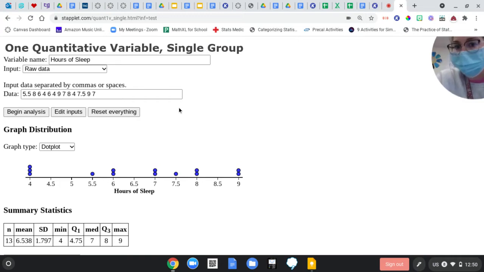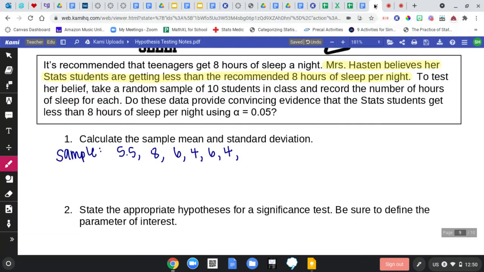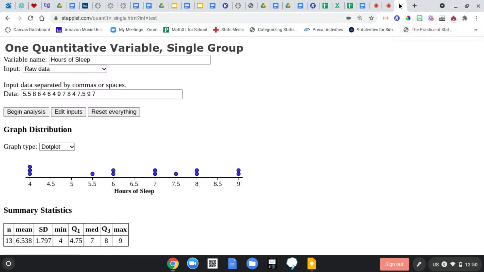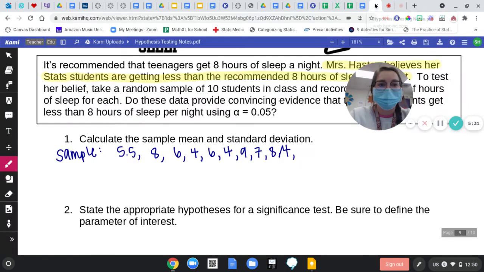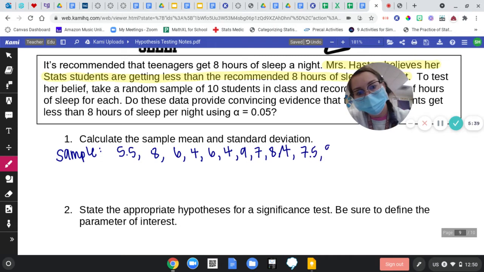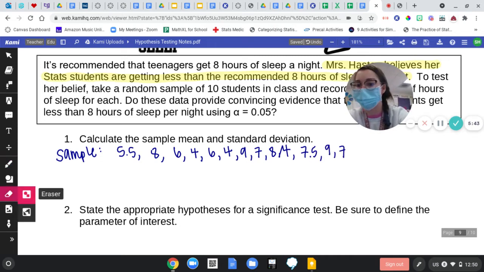4, 6, 4, 9, 7, 8, 4, 7.5, 9, 7. This would usually be given, but it's way more fun to use our real data, right?